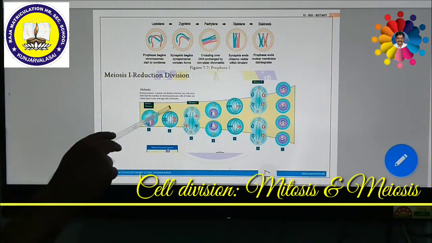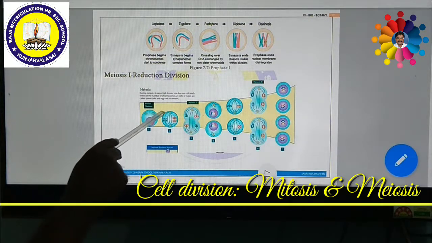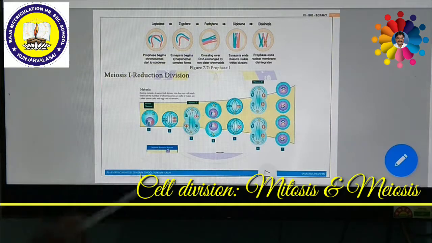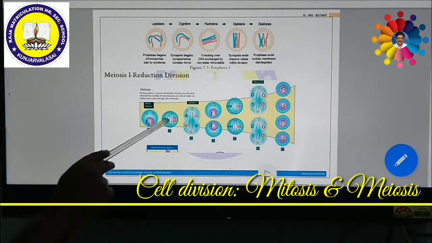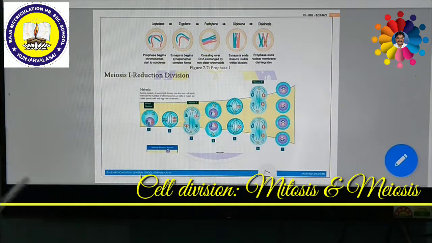From the centrioles, they produce spindle fibers or asters. These spindle fibers contact the centromere by the kinetochore. Then all the chromosomes are at the equatorial region, forming a plate-like structure called the equatorial plate, which resembles mitosis. Then this stage is called metaphase.